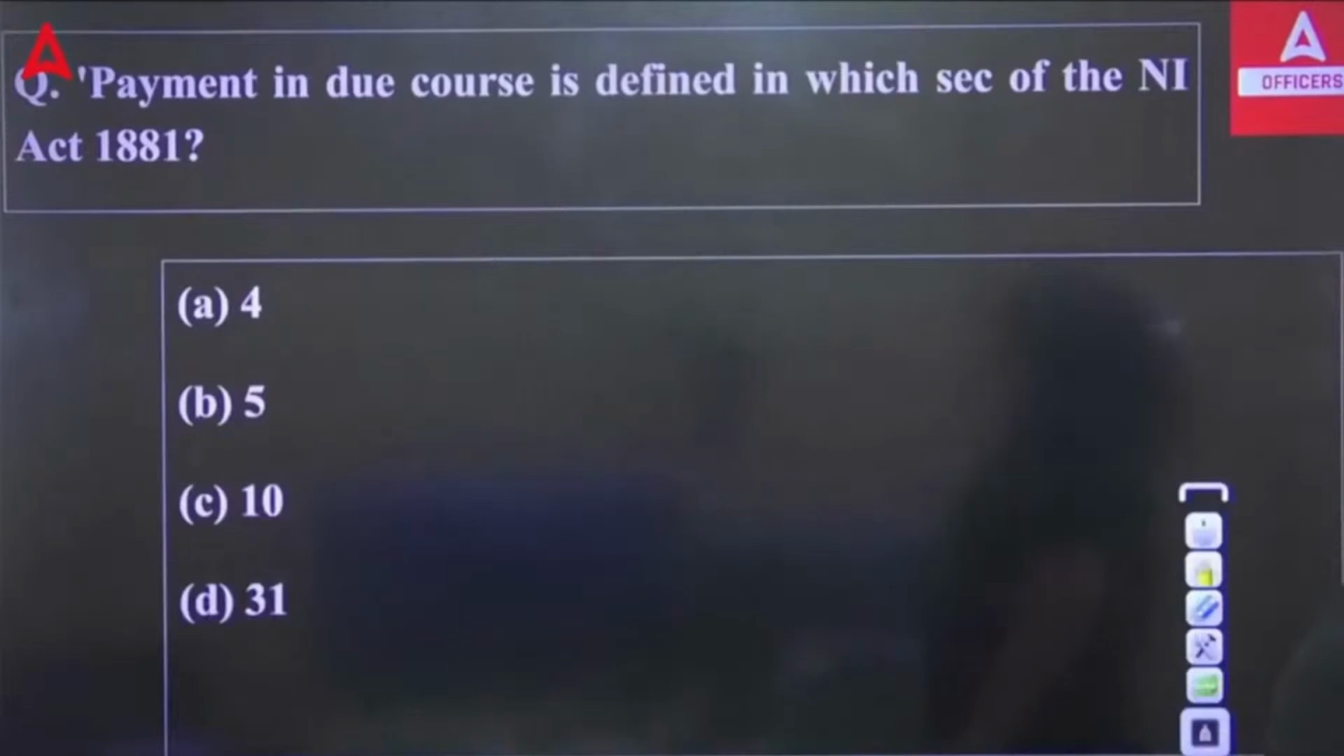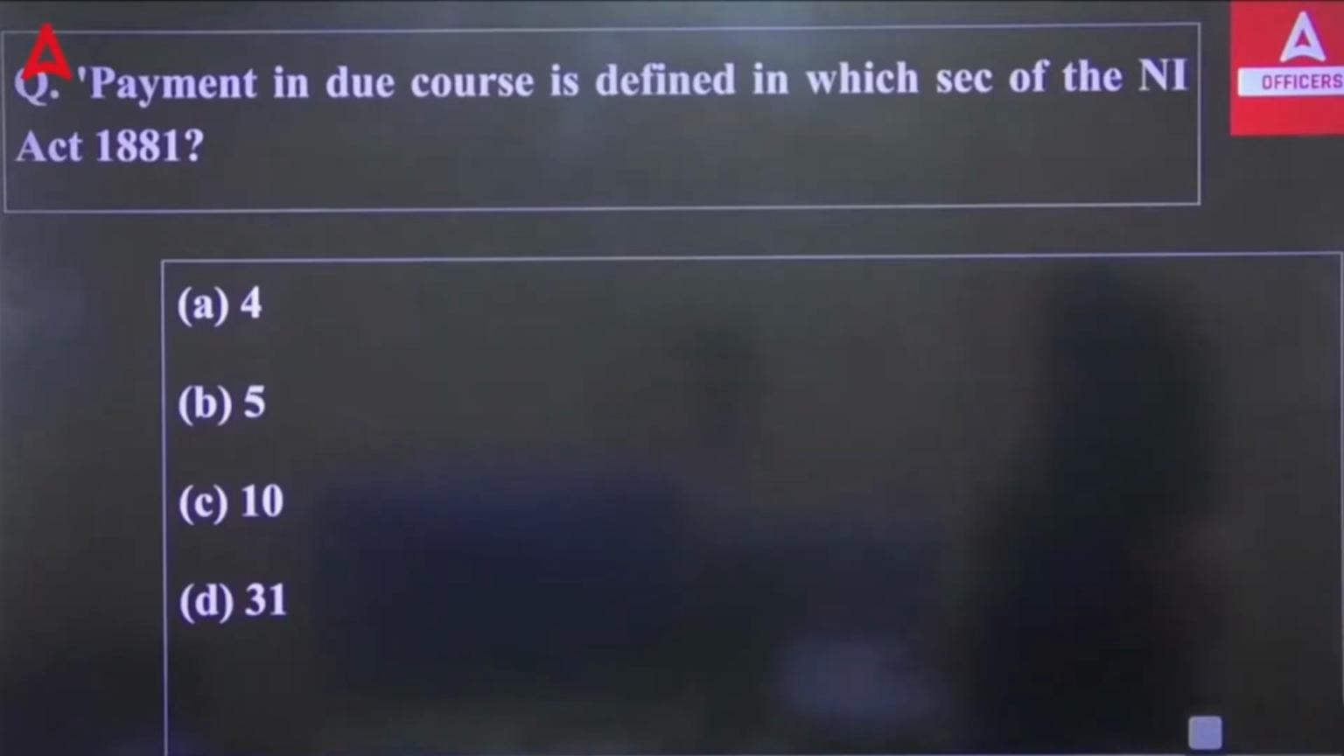Which particular section talks about the payment in due course? So, what actually does payment in due course mean? When we talk about payment in due course, it means making the payment in accordance with the apparent tenor of the instrument, in good faith and without negligence, to any person in possession thereof, under circumstances which do not afford a reasonable ground for believing that he is not entitled to receive payment of the amount therein mentioned.